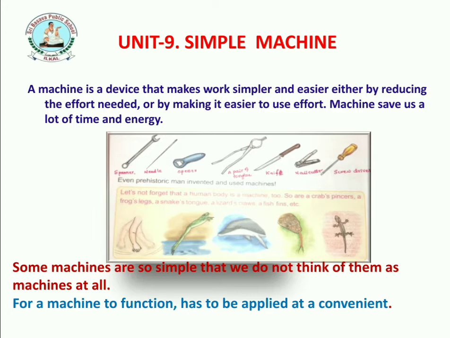Next, you see, some machines are so simple that we do not think of them as machines at all. For example, here in the figure, just observe: a spanner, needle, opener, a pair of tongs, knife, nail cutter and a screwdriver. These are used in our daily life. We can say that these are simple machines. A machine is a device that makes work simpler and easier. These are the examples we have studied now.